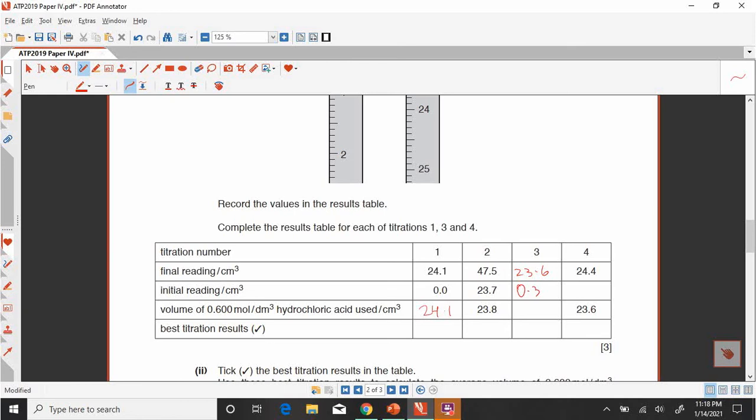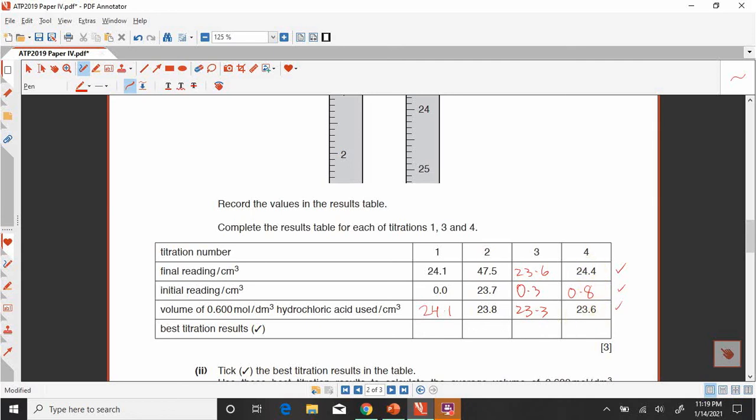Now when we subtract 0.3 from 23.6, the answer will be 23.3. Now look at the fourth titration. The final reading is given and we have to find the initial reading, and the volume is also given. So the answer is 0.8. Now if you subtract 0.8 from this one, you will get this answer.